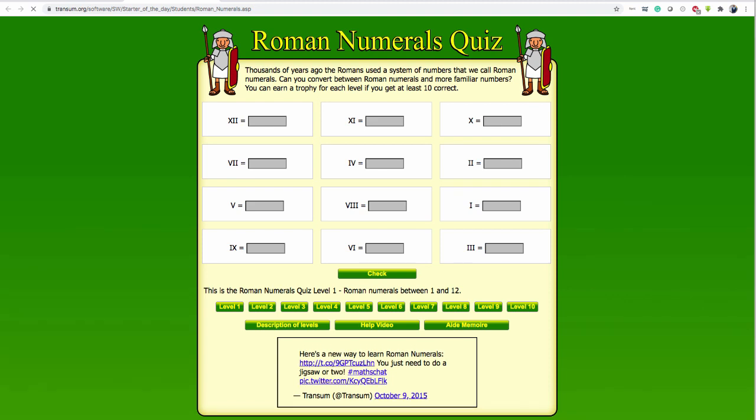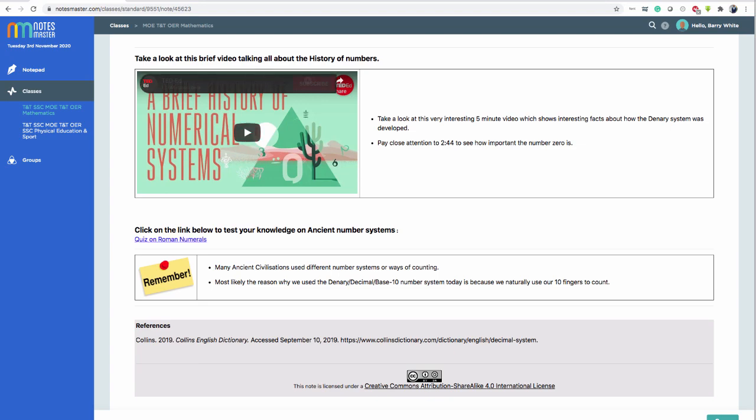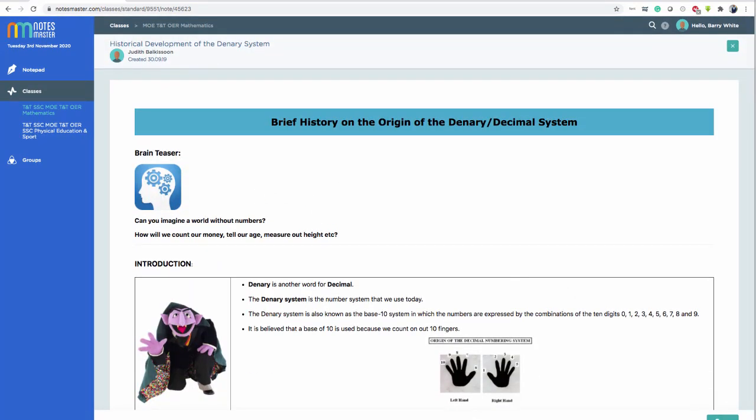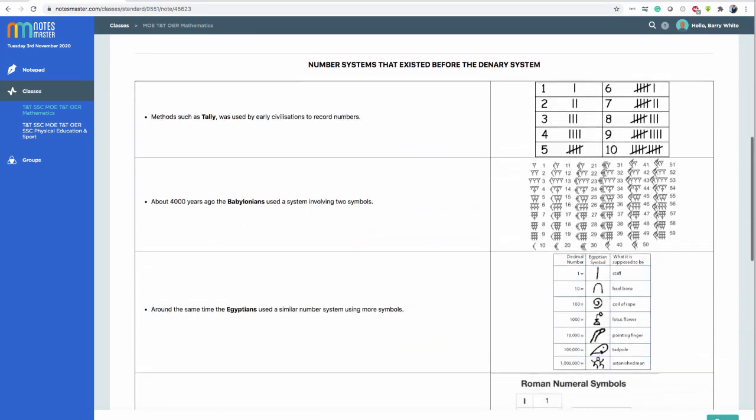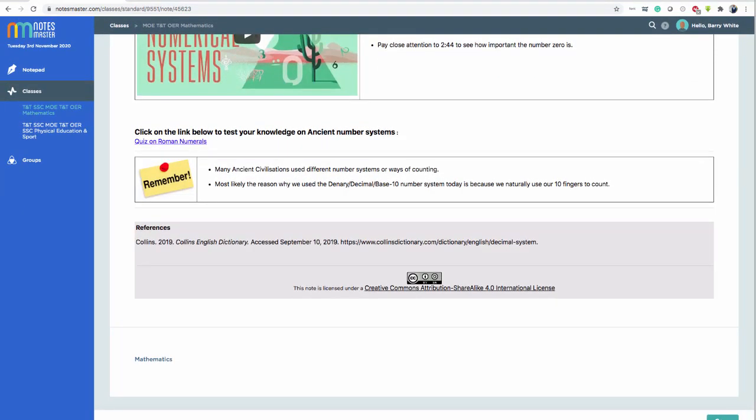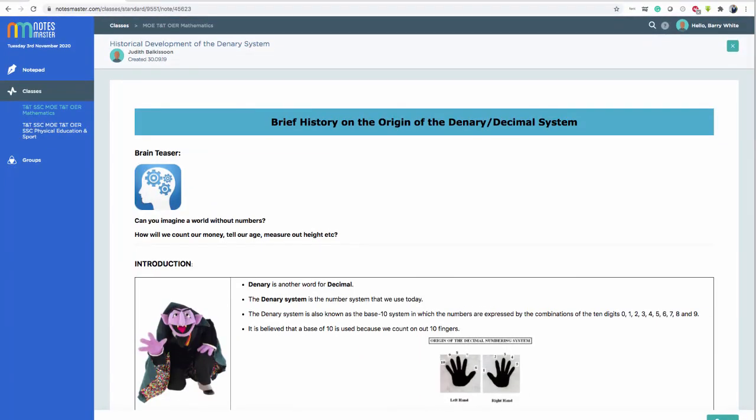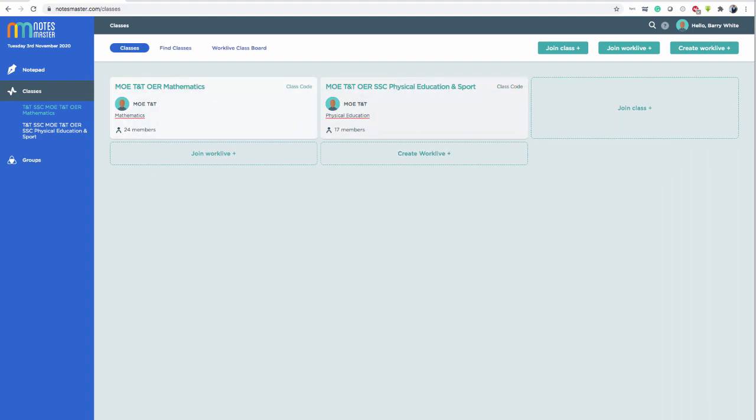Okay, so there's lots to explore, and remember these are created by teachers, okay? So they can be modified by your form teacher or other form teachers who can add or make changes as they go along. So if you have any questions, you're welcome to post a comment or ask the teacher. Okay, so that is an example of classes for students. You can join as many classes as you wish. If your teacher has created a class, he or she can give you the class code and you can join the class.